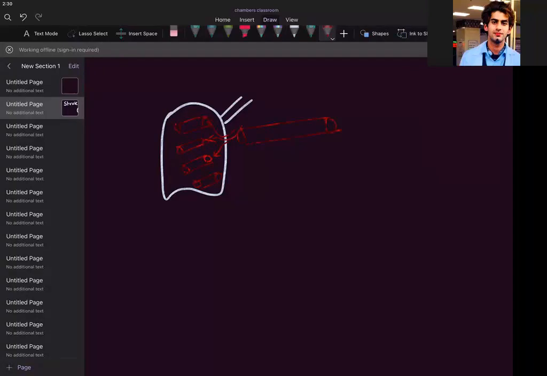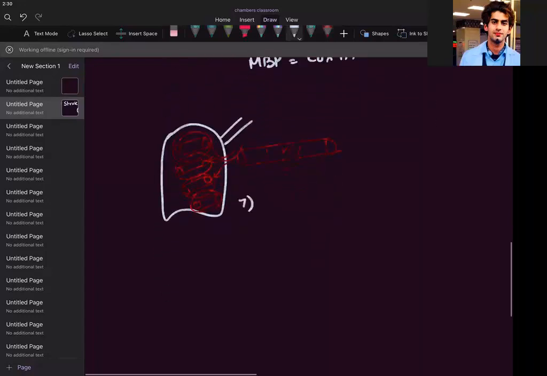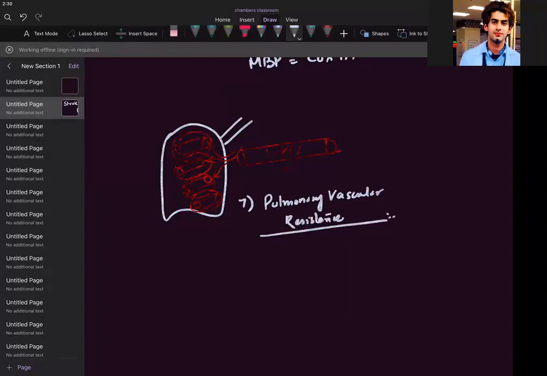So the total resistance offered to this space will be equal to the sum of all these resistances. So we will be writing the next terminology, the seventh: pulmonary vascular resistance. What is pulmonary vascular resistance?